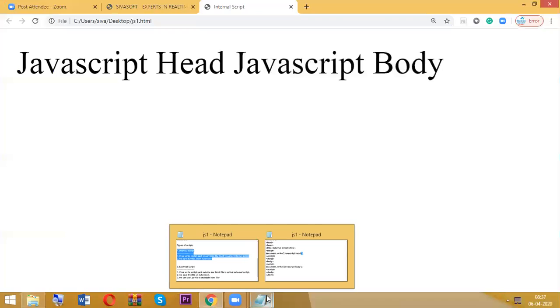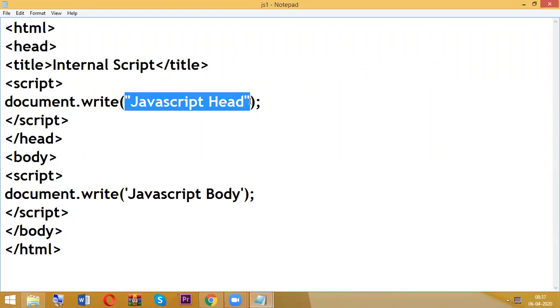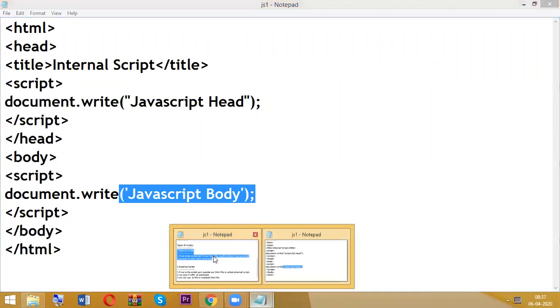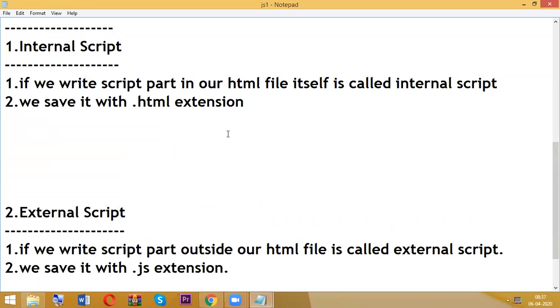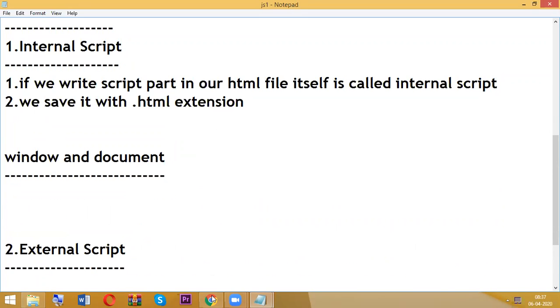Okay, fine. Now, what is this document? What is this write? And what is the use of writing the syntax like this, everything. So now see here. Before understanding what is document, first of all, you should know the differences between window and document. Okay, so now see here.